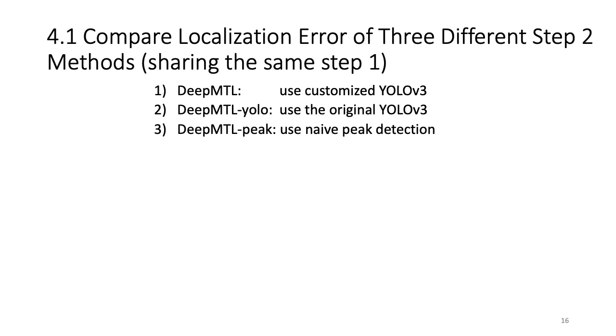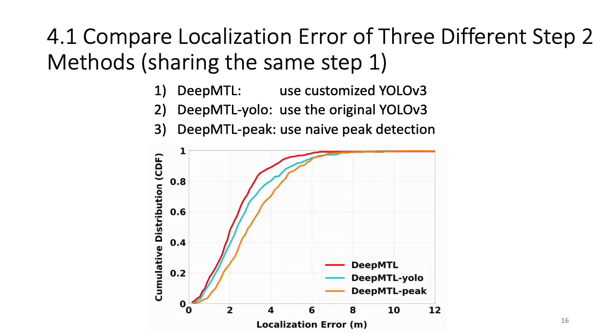First, we have DeepMTL, which is the proposed method in this paper that utilizes a customized YOLO v3 in step 2. And we have 2 inferior alternatives. One is DeepMTL-YOLO, which uses the original YOLO v3, and DeepMTL-peak, which uses a naive peak detection method. Here is the result. This is plotting the cumulative distribution.